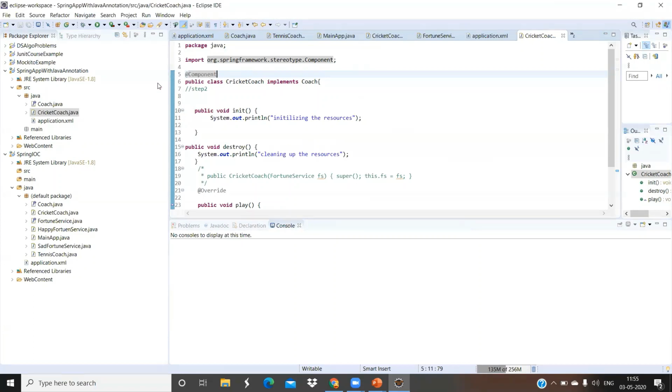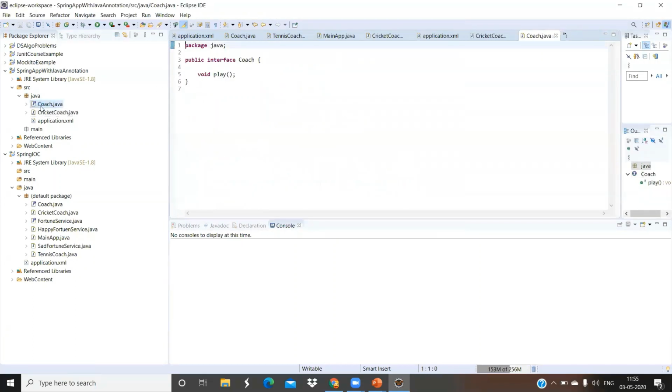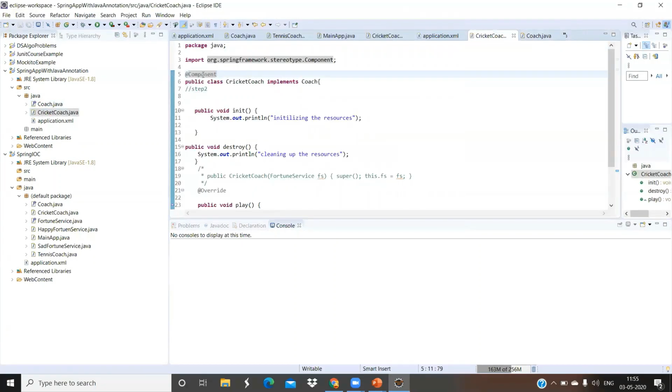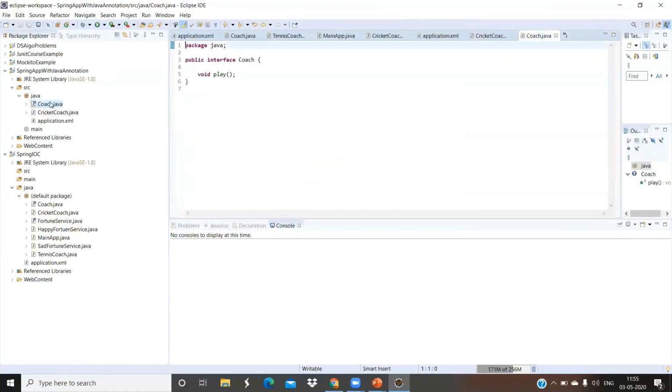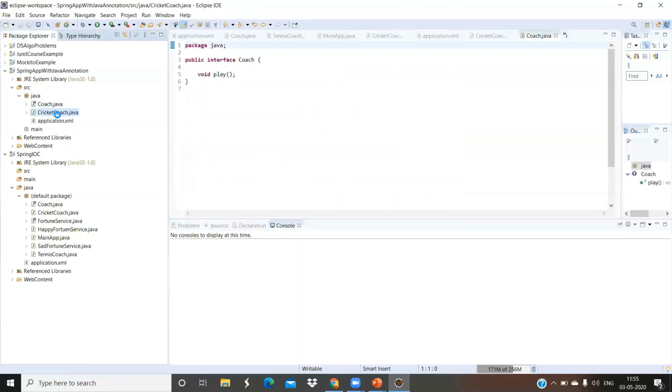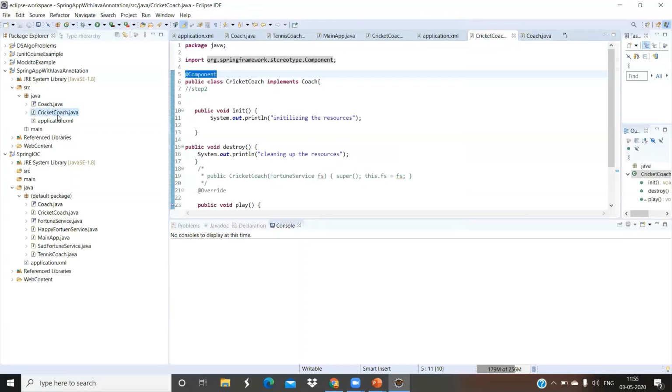Okay, and in my coach class also, it is an interface, so its object cannot be instantiated, so it's not important to annotate the interface, so only annotate the class. So I have annotated this class.